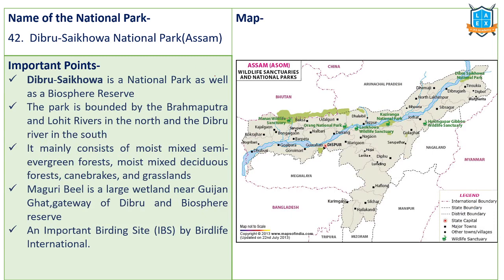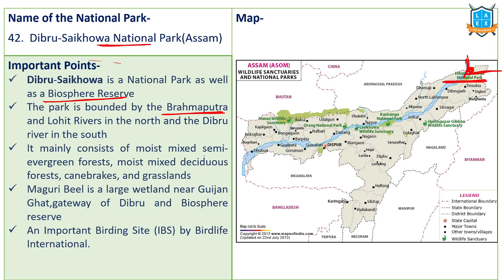Next, Dibru-Saikhowa. Dibru-Saikhowa National Park is located in the northernmost part of Assam. It's a biosphere reserve also. It is bounded by the Brahmaputra river on this side, and this is the river Lohit. Brahmaputra river, Lohit river. In between, there is this particular national park called Dibru-Saikhowa National Park.